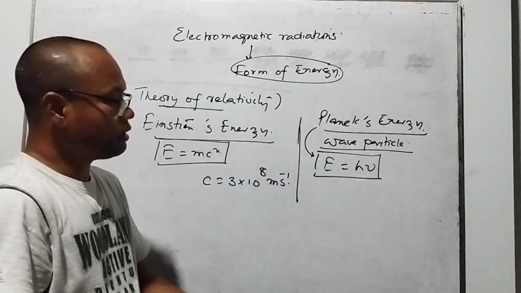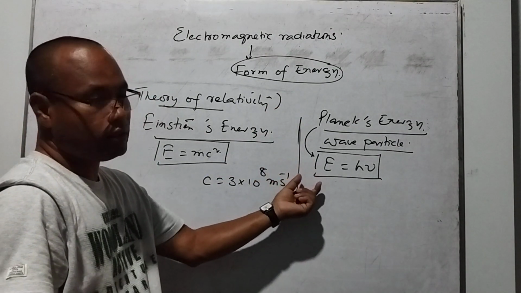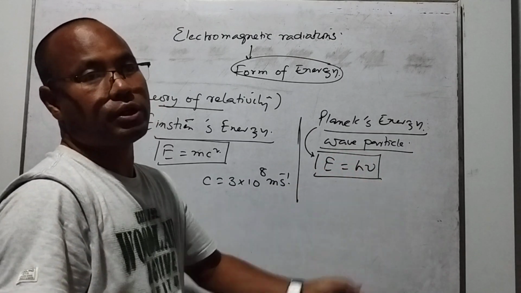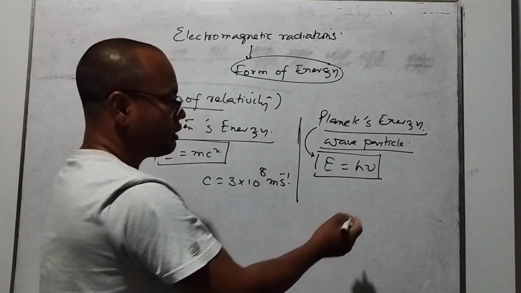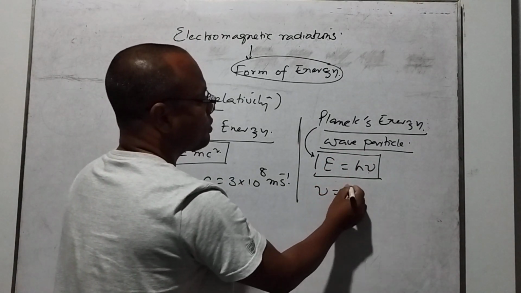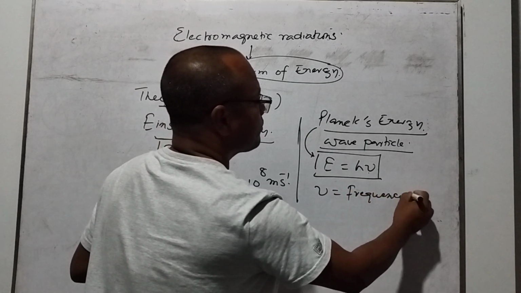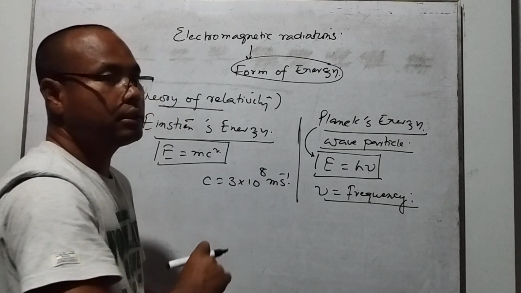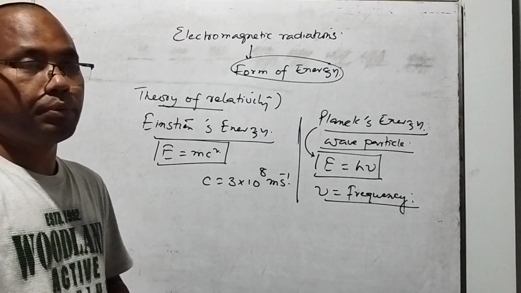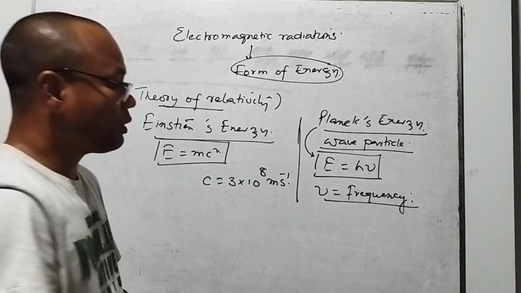In the Planck energy, the energy is related to the frequency of the light. I write here, this is the frequency. Particles moving in the direction of propagation, that is what we call the wave nature.